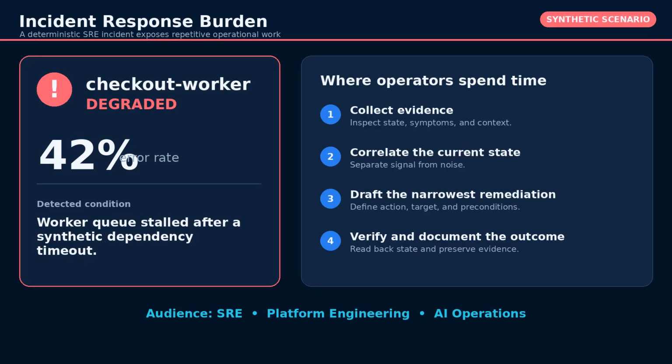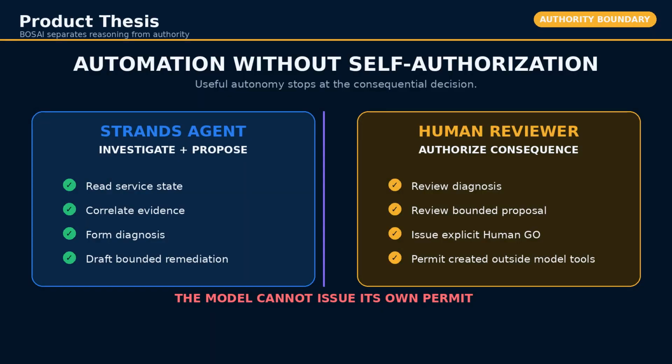Incident response is full of repetitive work: collecting evidence, correlating state, drafting the narrowest remediation, and documenting what happened. But the final decision may affect a critical system. BOSAI is built for SREs, platform engineers, and AI operations teams that want the automation without transferring authority to the model. Our principle is automation without self-authorization.